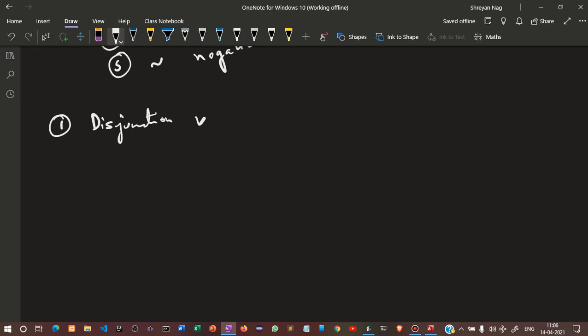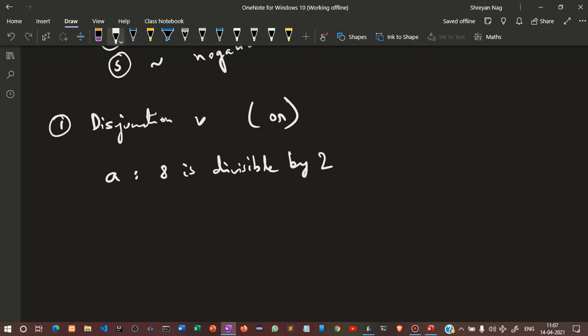So what is the basic thing? That is, this disjunction is basically OR. It is basically OR. So how would you write? Suppose, let us take an example. A: 8 is divisible by 2.